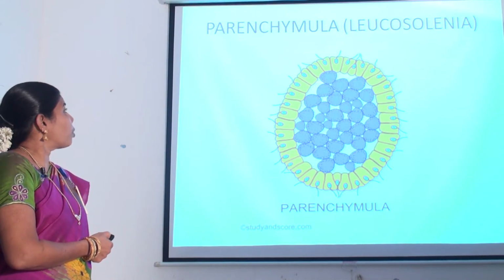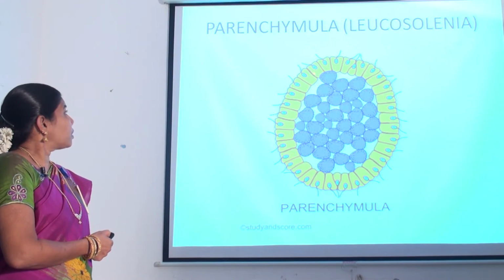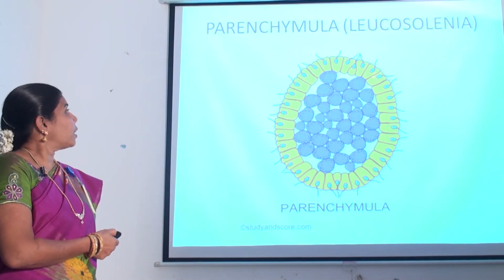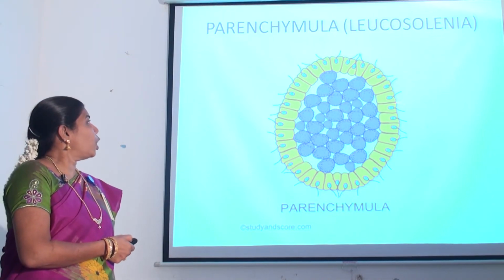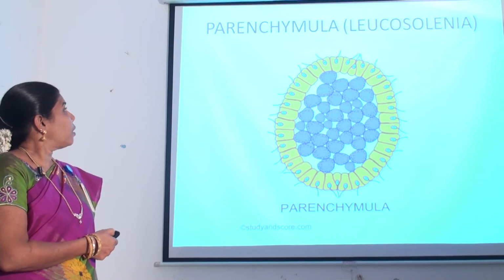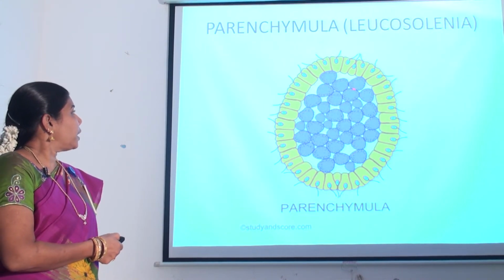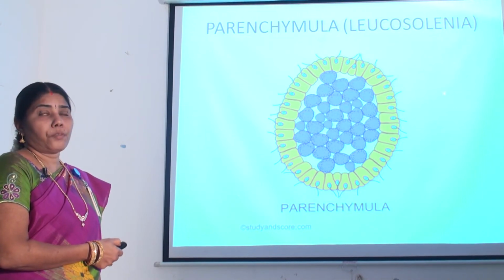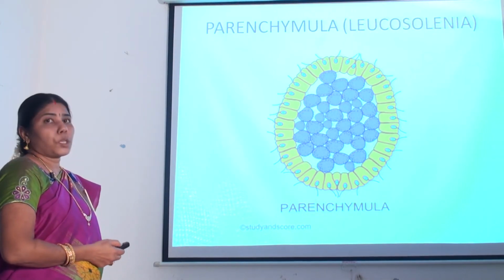First one is parenchymula larva. It is a larva of Porifera. It is a free swimming larva. It is microscopic and oval in shape. It consists of outer flagellated cells and inner amoebocytes. After a short free swimming life, it is attached to the substratum.